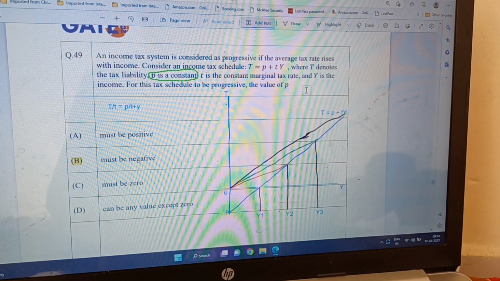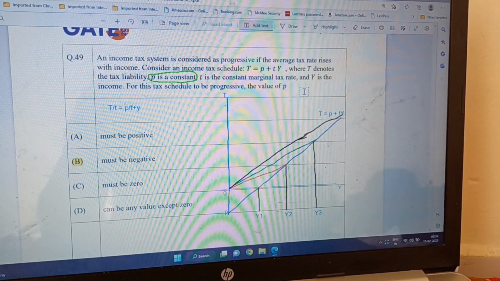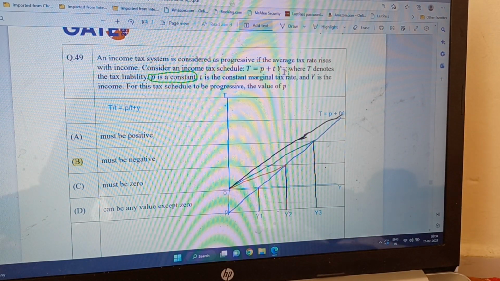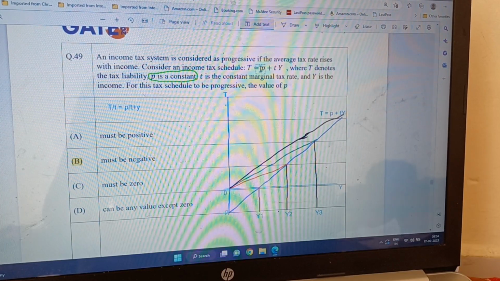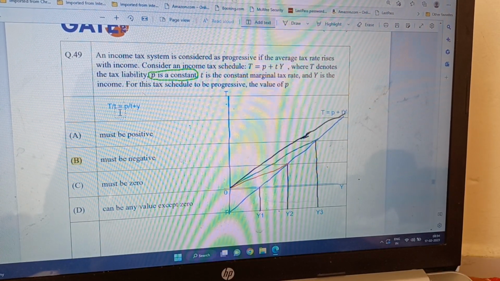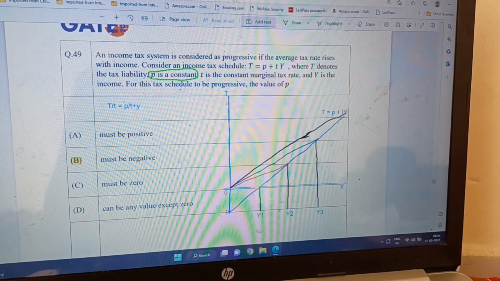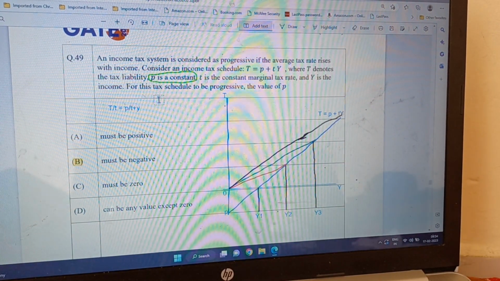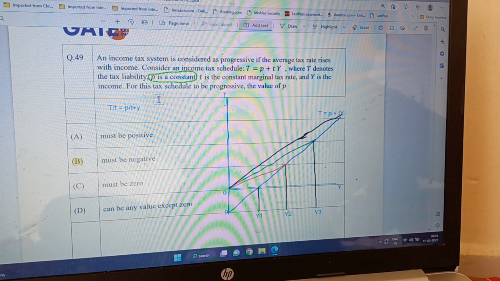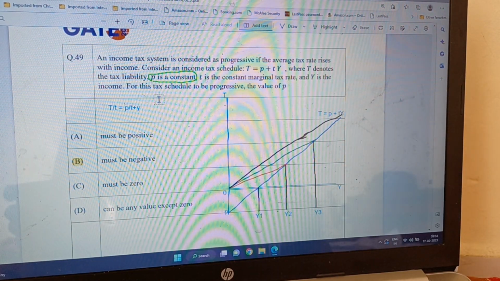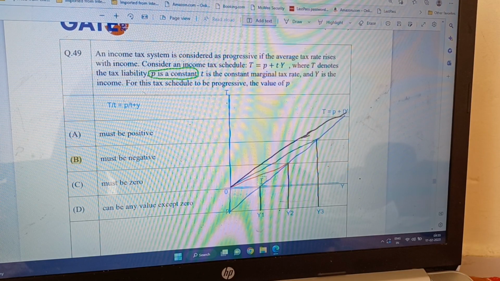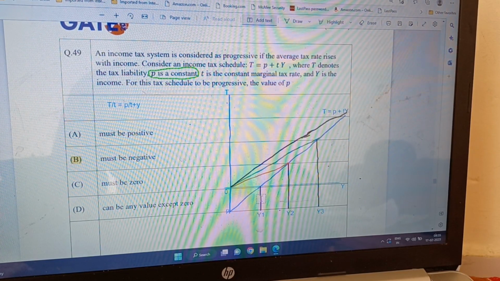For this tax schedule to be progressive, the value of P. Now we have to make this progressive. It looks like tY, a proportional tax, but then we have to make it progressive. So P can do this. Let's see this. I divided this total tax by Y and it becomes P divided by Y plus t. Now what should be the value of P to make it progressive? The rate of tax is calculated when we draw a line from the origin and meet it with the income, and that gives us the rate of taxation.